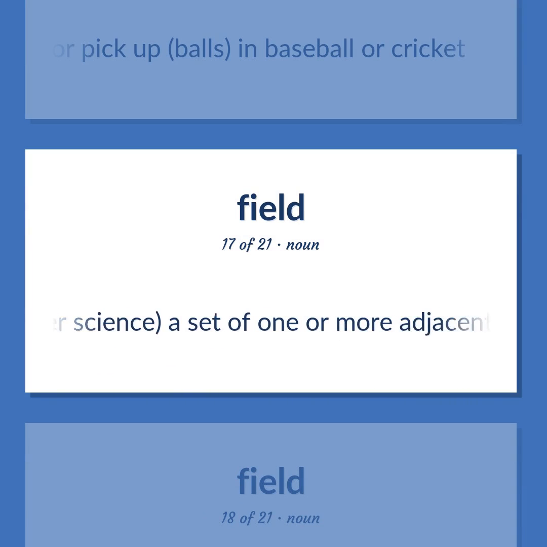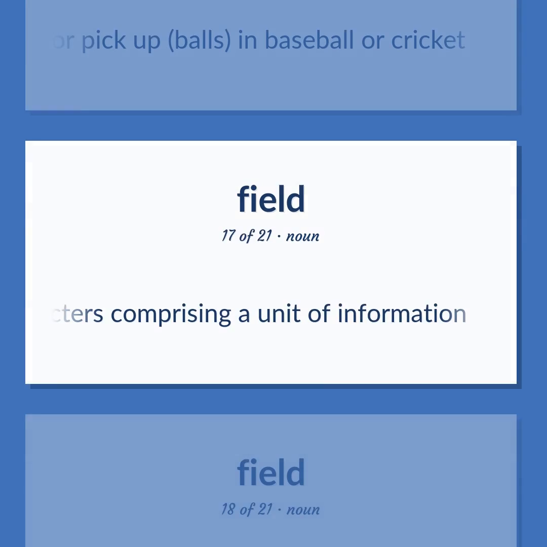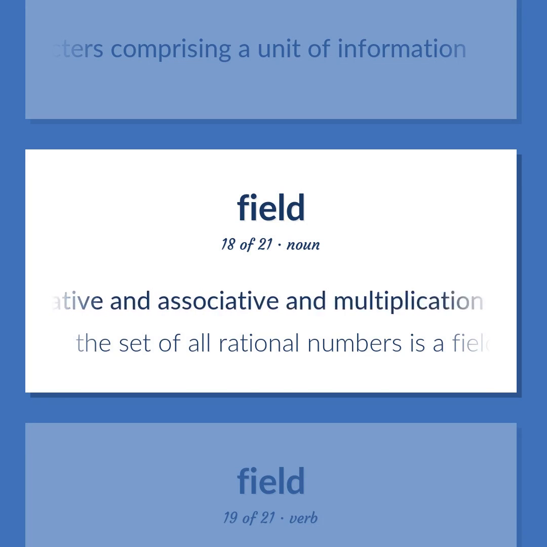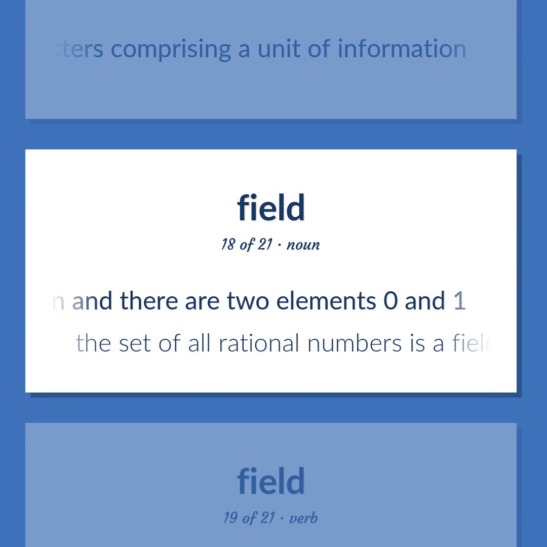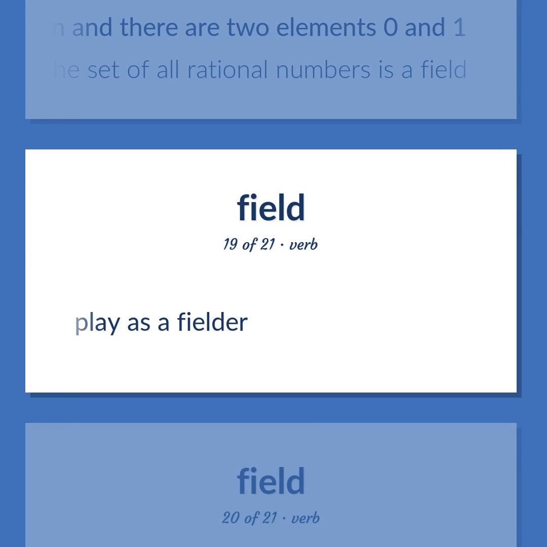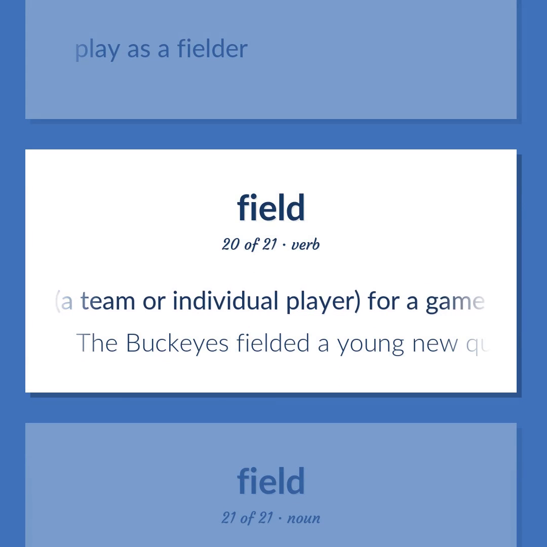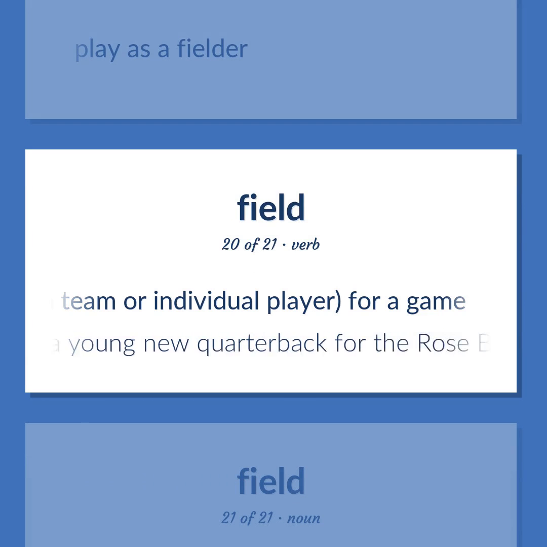Computer science, a set of one or more adjacent characters comprising a unit of information. Mathematics, a set of elements such that addition and multiplication are commutative and associative and multiplication is distributive over addition and there are two elements 0 and 1. The set of all rational numbers as a field. Play as a fielder. Select, a team or individual player, for a game. The Buckeyes fielded a young new quarterback for the Rose Bowl.